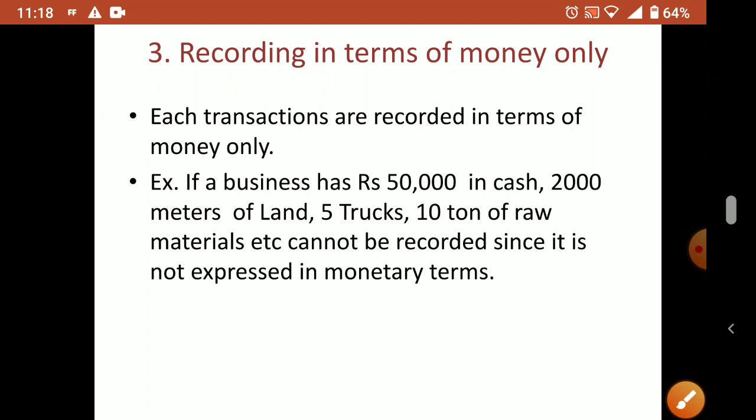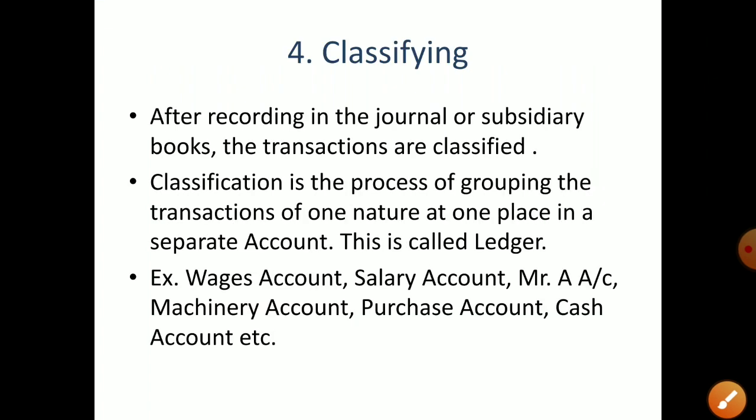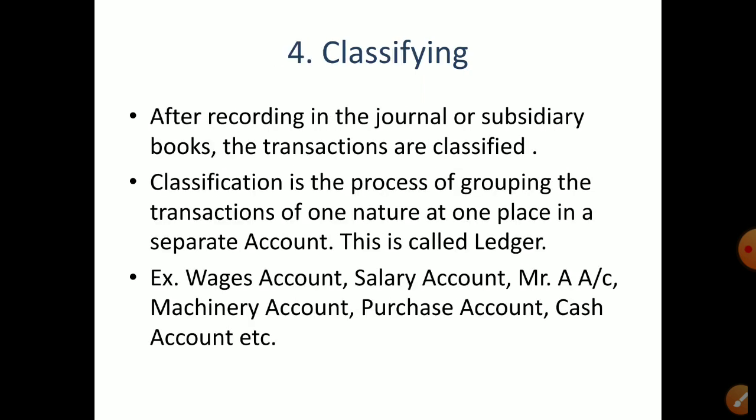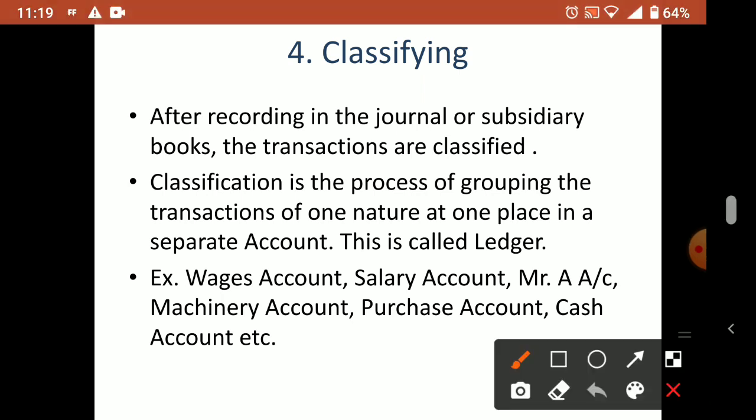Then the fourth point, classification. In the definition also I told you, after recording what is coming? Classifying. Classifying means after recording in the journal or subsidiary books, which we will study later, the transactions are classified.